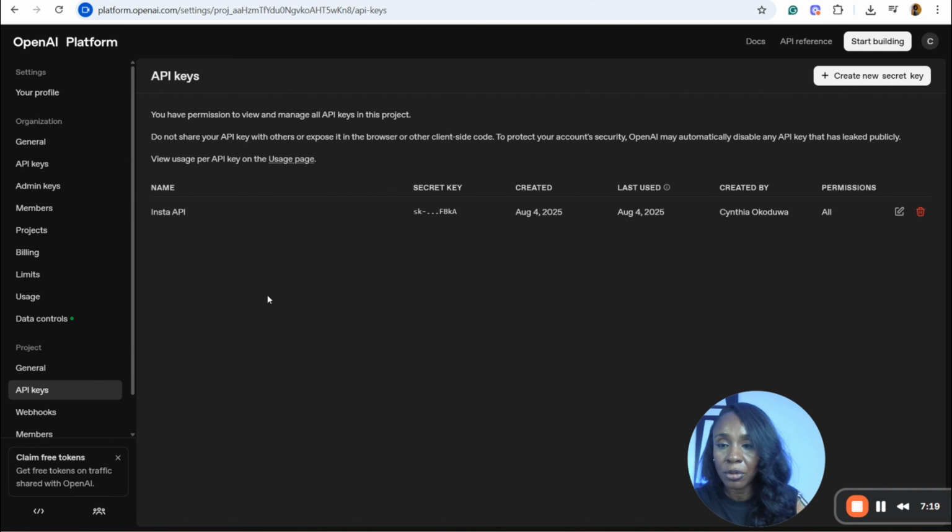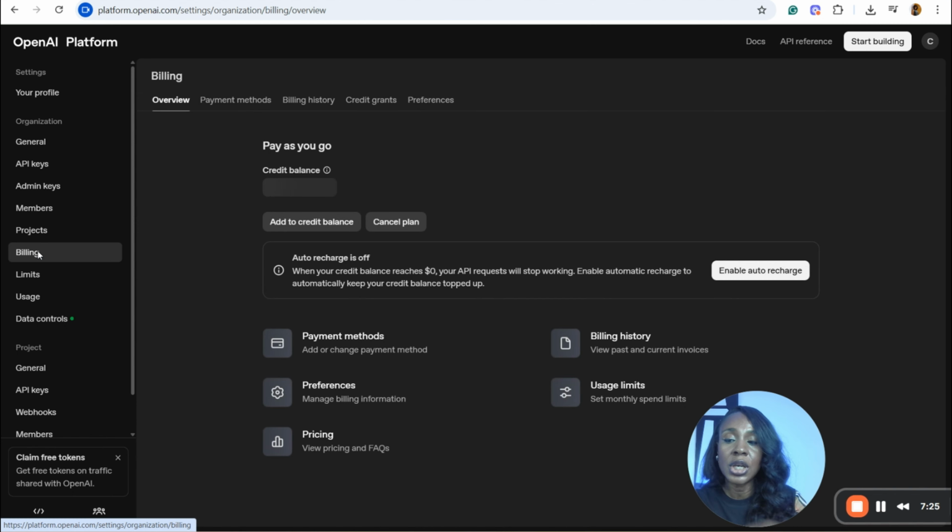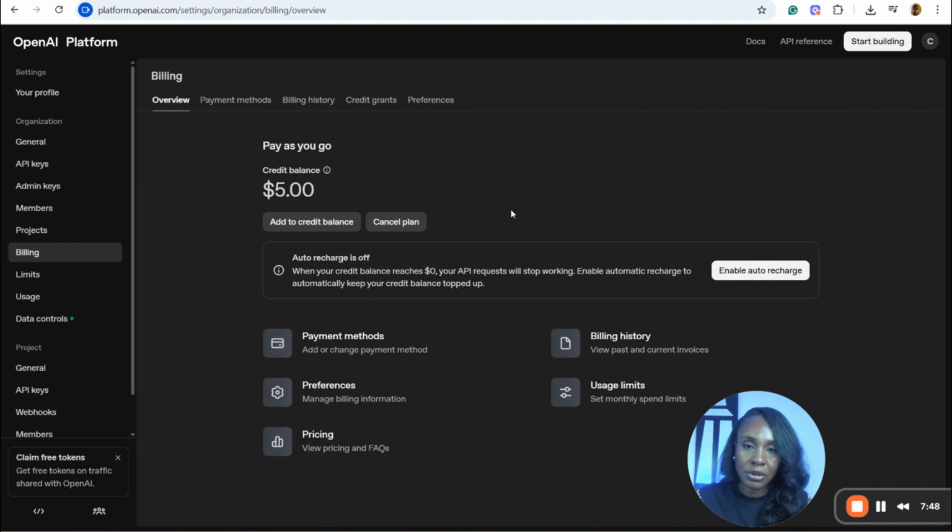So once you have created your account, the next thing you do, before that, you are going to need to come to the billings page. As you can see on my billings page, I have a $5 credit balance on my account. You're going to have to pay for this API. It doesn't come free, but it is reasonably cheap. I would recommend you start with $5, which I think is the minimum. You're going to use it a lot. The last one that I paid for, I used for almost 2 months. So you put in your card and make the payment for $5.